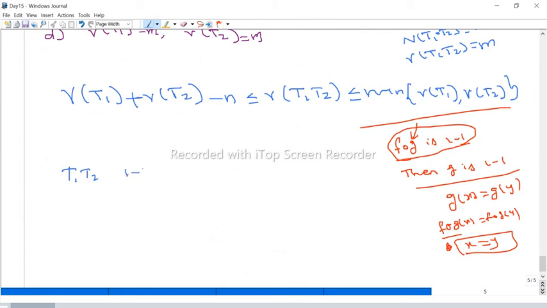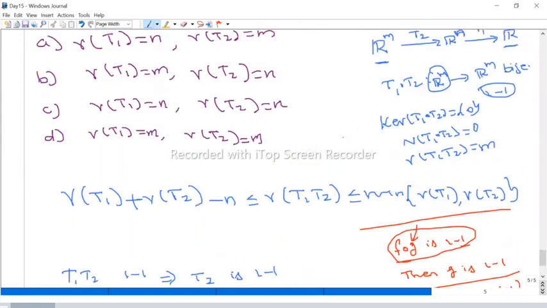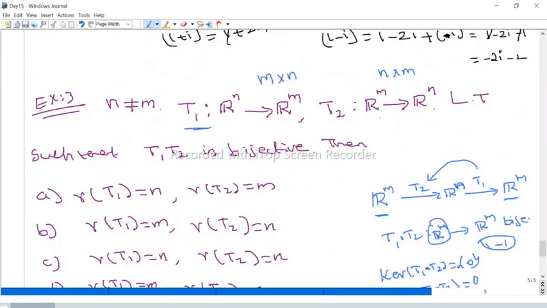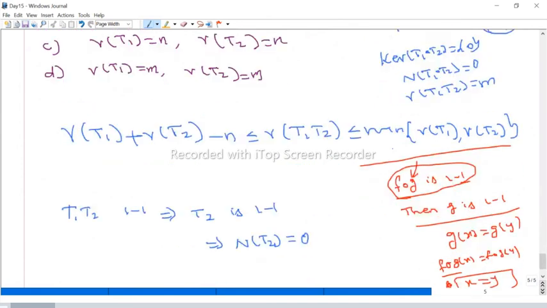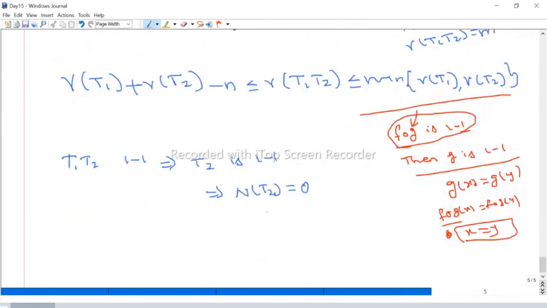Now we take the 1-1 case, because it is both 1-1 and onto, better to take 1-1. So this implies that the function T2 is 1-1. If T2 is 1-1, then the null space of T2 is the singleton 0, therefore the nullity should be 0. By the rank nullity theorem for T2, the domain of T2 is Rm. Therefore the rank of T2 should be m.